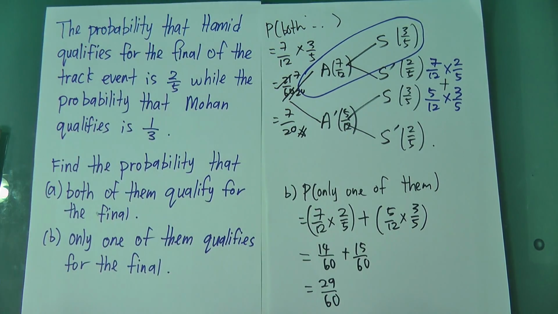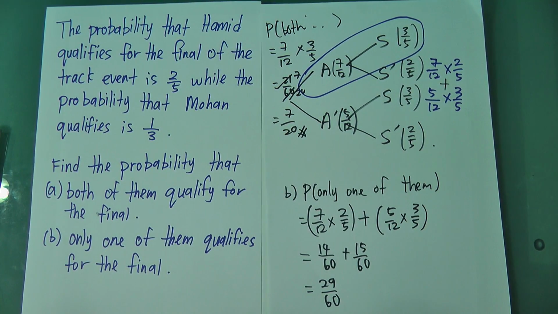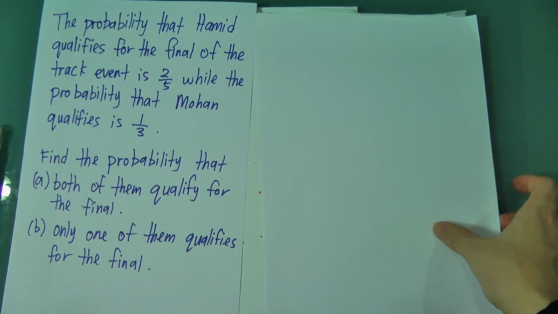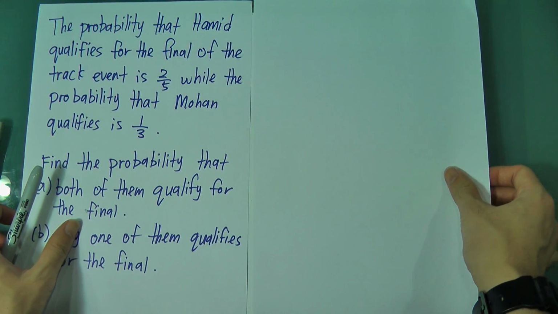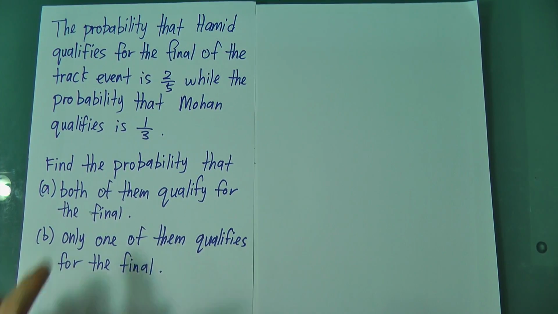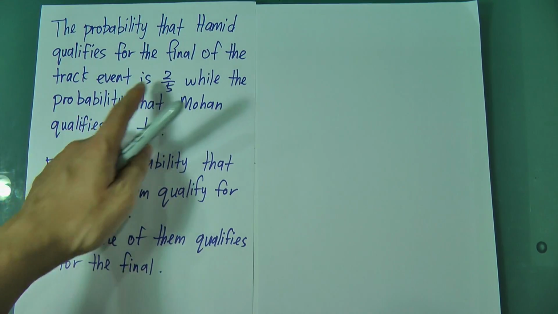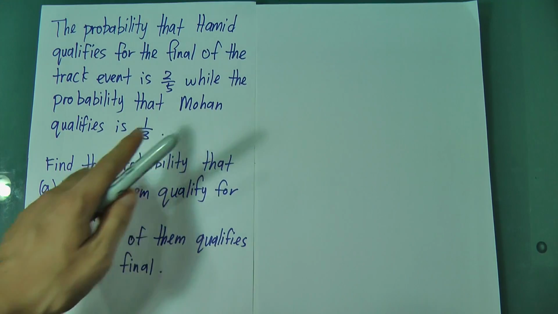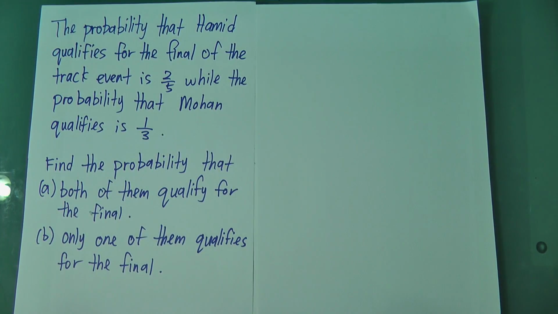Okay, let's have a look at this one. Take a new paper, just wait a while. Oops, sorry. Okay, for this question, the probability that Hamid qualifies for the final of the track event is 2 over 5, while the probability that Mohan qualifies is 1 over 3.